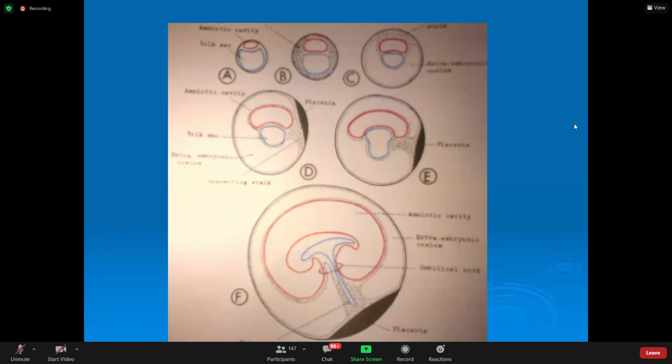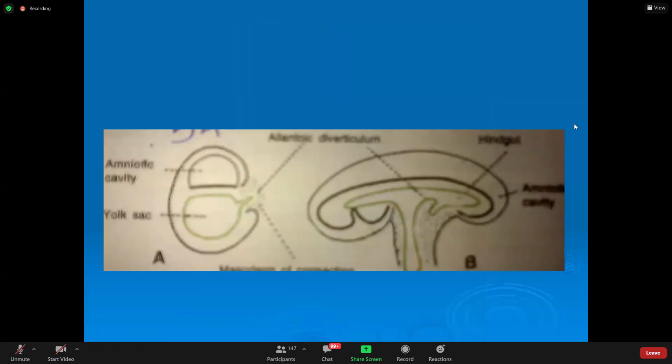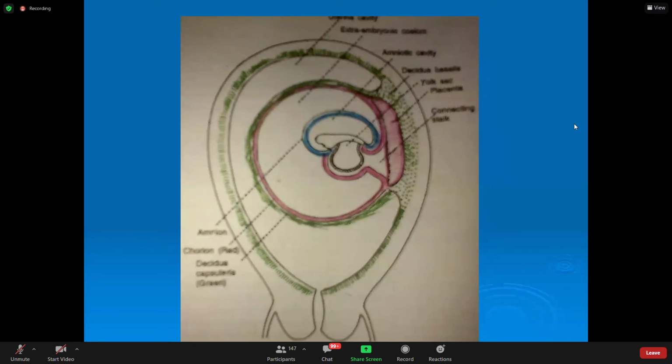This diagram is more illustrious. And this is placenta. This black colored thing is placenta. Head fold, tail fold. This is non-folded embryo. Non-folded. Folding started. Folding progressing. Folding more. Folding reaching to a very high level. Now, same thing. Now here, if you see the folding is occurring, amniotic cavity.